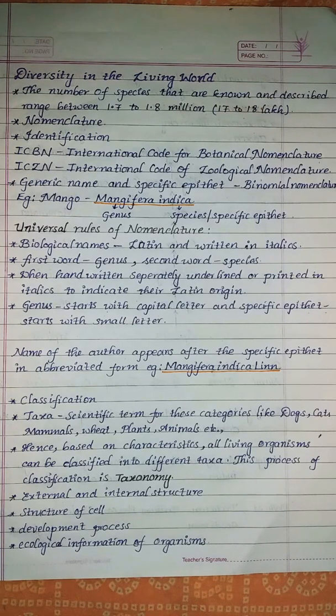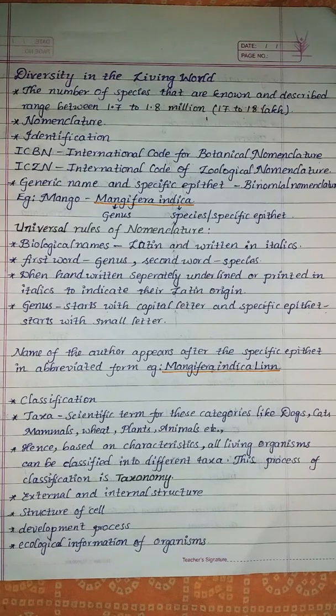So the number of species that we know is 1.7 to 1.8 million. As the area increases, the diversity in the living organisms also increases.